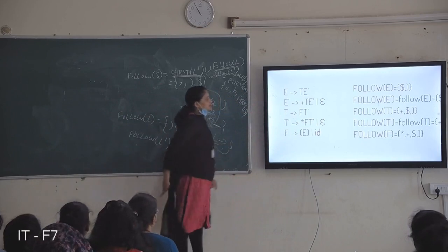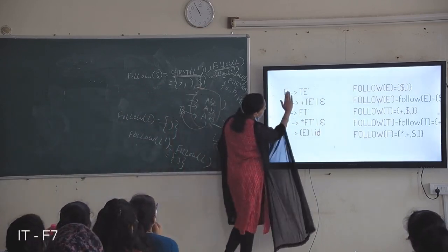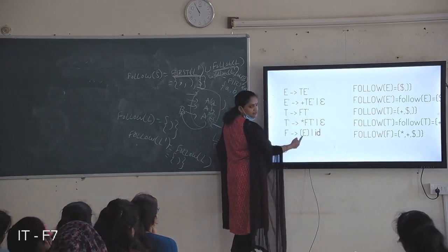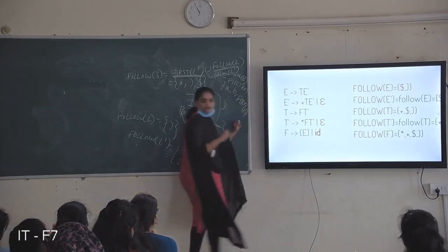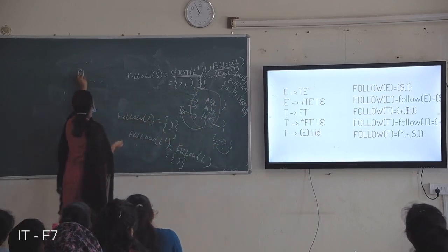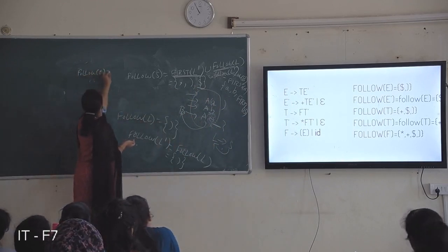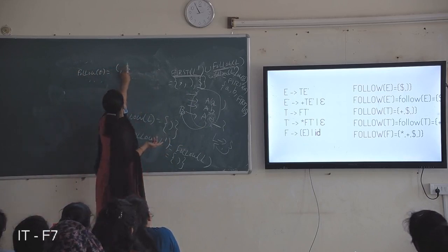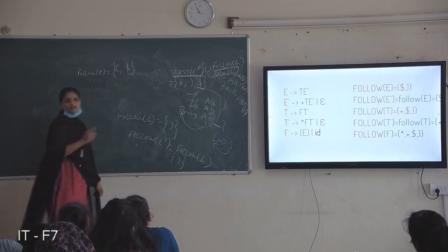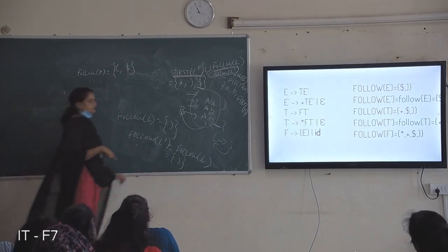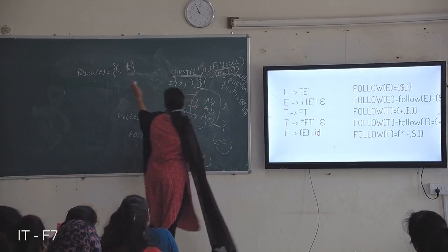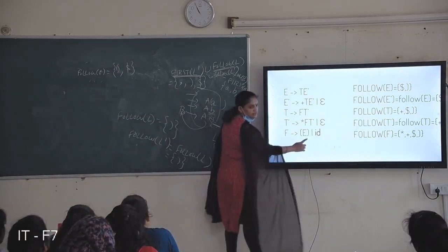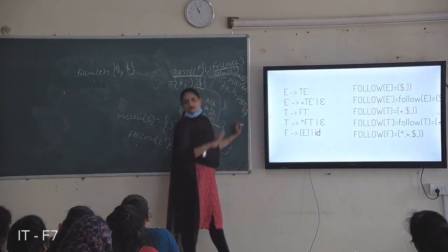What is follow of E? Where is E? First check it, on the left and right side. Here it is. What is after E? Close brace. So follow of E becomes close brace, and E is a starting symbol, so dollar also comes. For the starting symbol only you can include dollar. So follow of E is close brace and dollar.